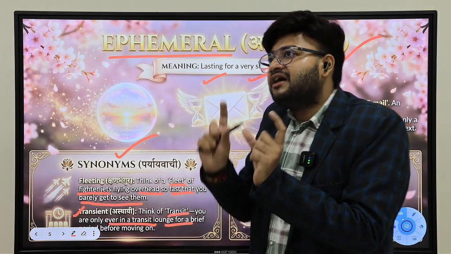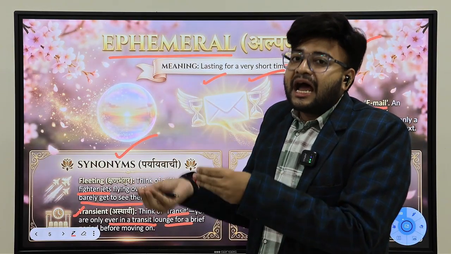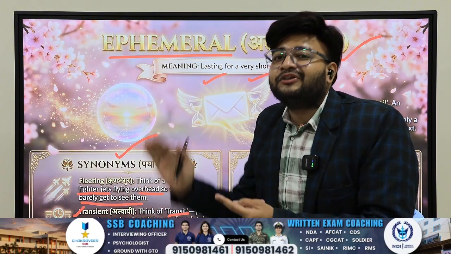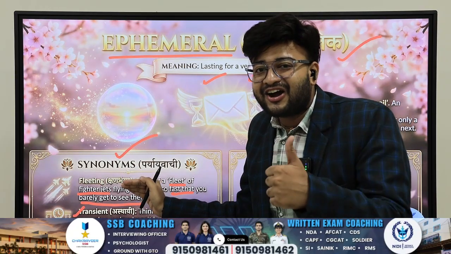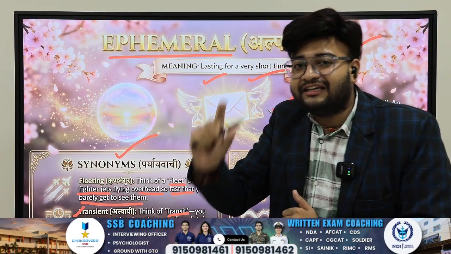Transient, transit. If I am in any transit mode, that means I am in that moment for a very short interval of time. So fleeting and transient, both are synonyms. Got it or not? Ephemeral, fleeting, transient: lasting for a very short interval of time. Now let's learn the antonyms.